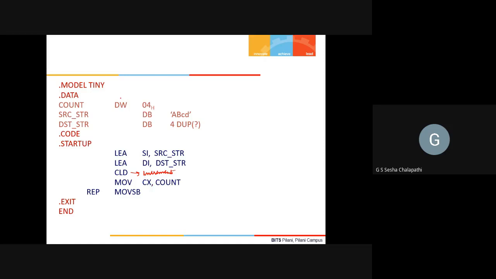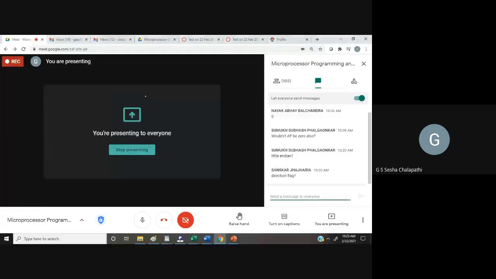Why do I have this as DW? Anybody? Can't I have it as DB? 4 can be stored in 1 byte, right? Why do I need DW? Why do I have DW there?